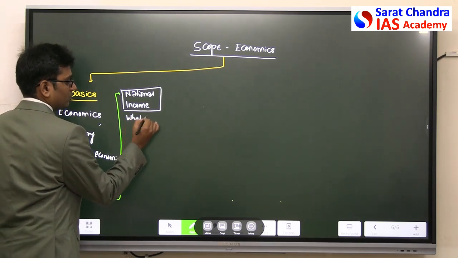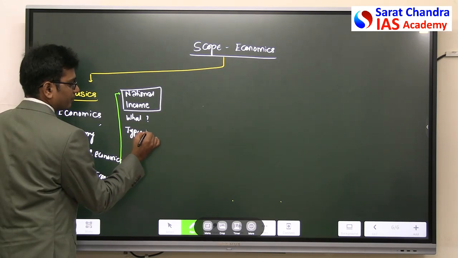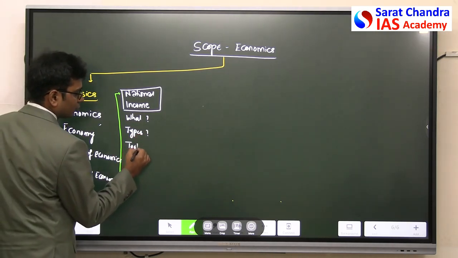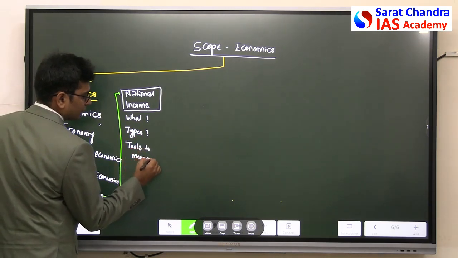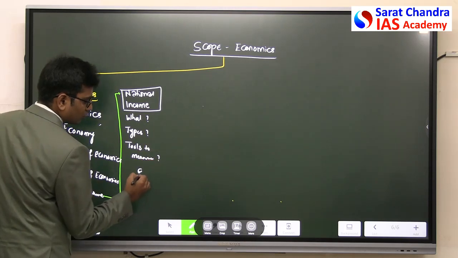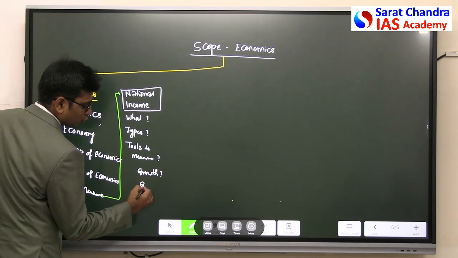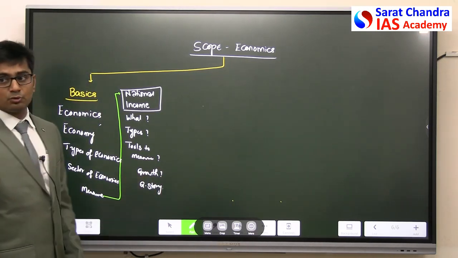Types of national income. Tools to measure national income. What is the process of growth? And what is India's growth story?